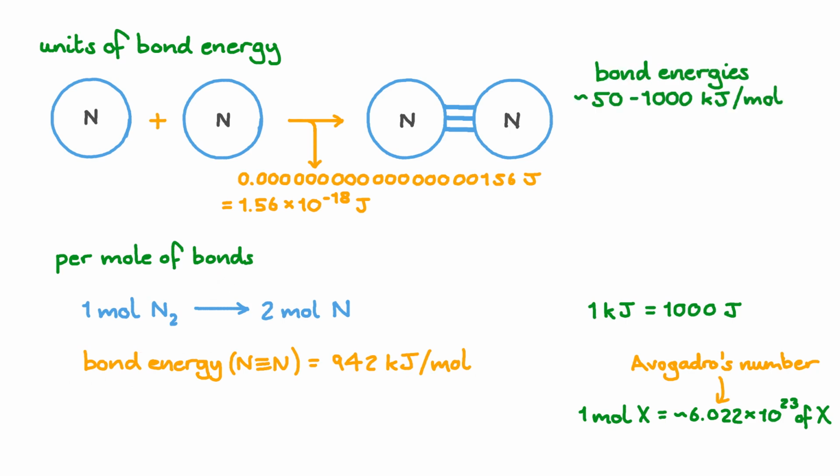This unit is ideal for the vast majority of bonds, whose energies lie in the range between 50 and 1000 kilojoules per mole. A phrase you'll hear a lot when talking about bonds and bond energies is bond strength. It's pretty simple. The greater the energy input required to break a chemical bond, the stronger it is. So the higher the bond energy, the stronger the bond. Let's look at a few different bonds and compare their strength. From this point forward, we'll only be using the traditional definition of bond energy, where we're looking at the energy required to separate the components.